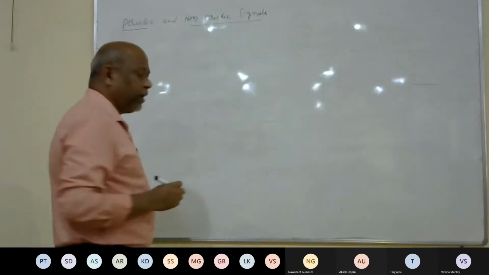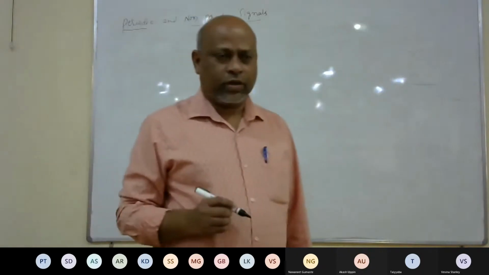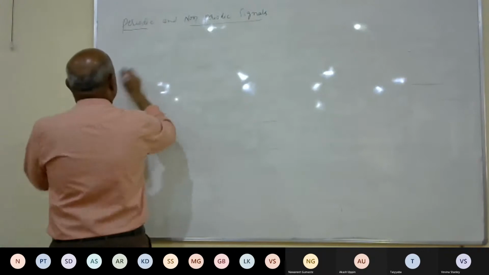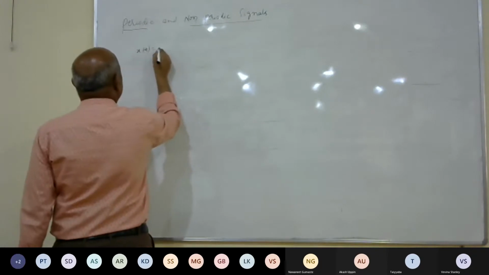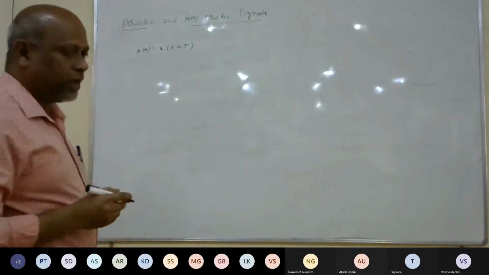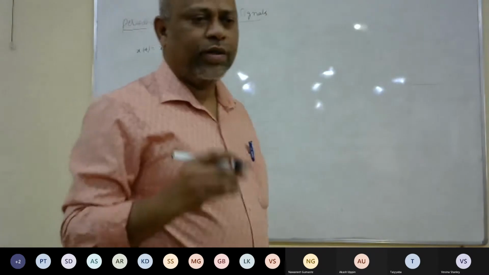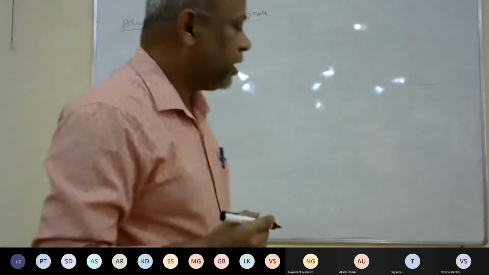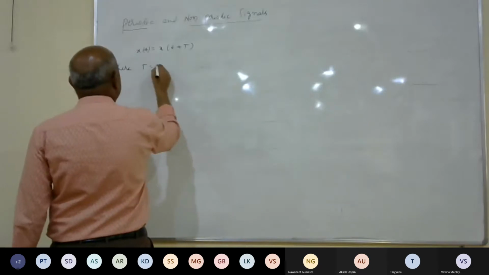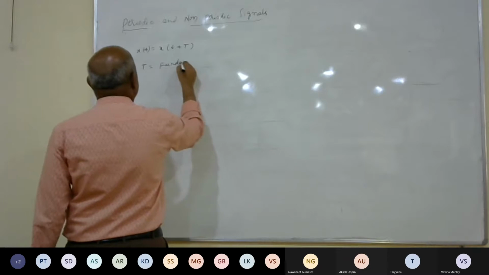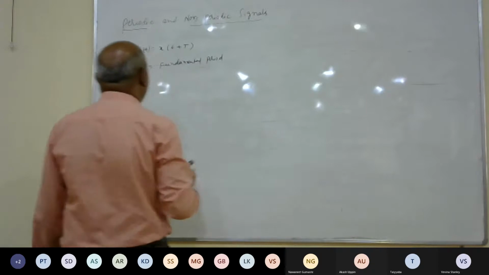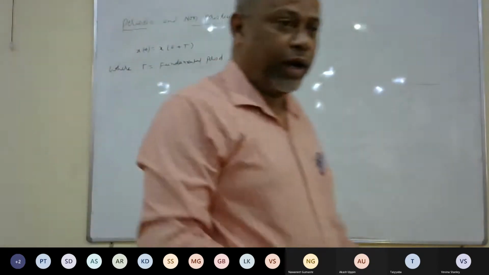Now, mathematically, any continuous time signal x of t is said to be periodic if it satisfies the condition x of t equals x of t plus capital T, where capital T is the fundamental period.